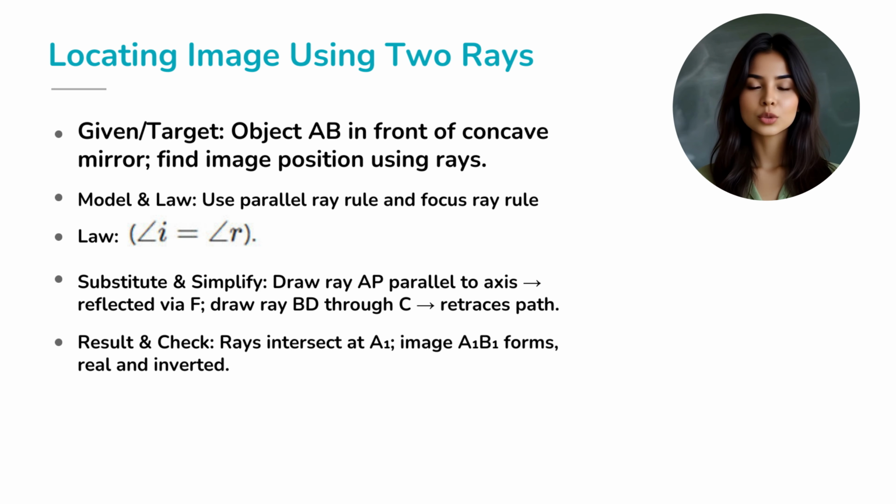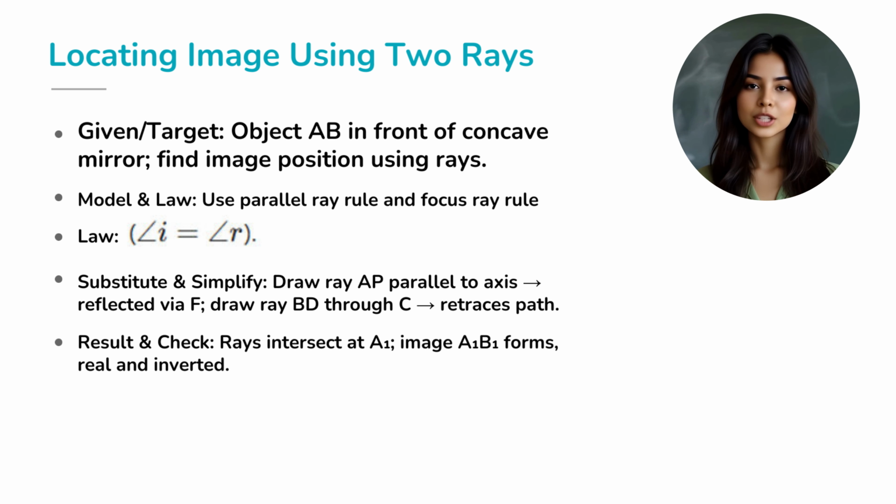Let's test these rules with an example. Suppose we have an object placed in front of a concave mirror. Step 1. Draw ray AP parallel to the axis. According to our rule, after reflection it passes through focus F. Step 2. Draw ray BD through the center of curvature C. This ray goes in and comes back along its own path.